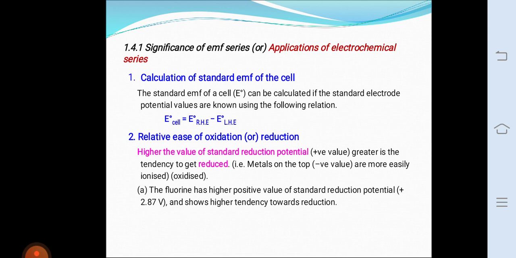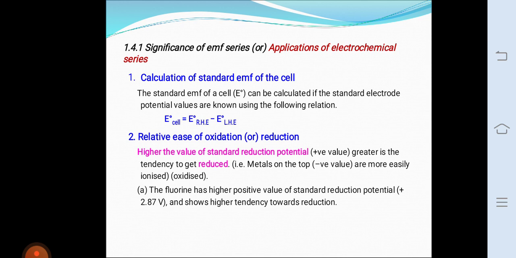Then the third application is displacement of one element by another. Metals which lie higher in the EMF series can displace those elements which lie below them in the series. For example, we may know whether Cu will replace Zn from the solution or vice versa.